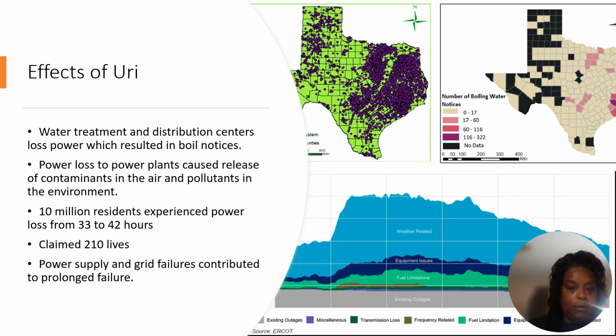And here are some more of the effects of Uri. Water treatment and distribution centers lost power, which resulted in boil notices. Those that lived in Houston and Dallas specifically had to boil their water to have safe drinking water. Power loss to power plants caused release of contaminants in the air and pollutants in the environment. 10 million residents experienced power loss from about 33 to 42 hours, which unfortunately claimed 210 lives. Power supply and grid failures contributed to the prolonged failure.